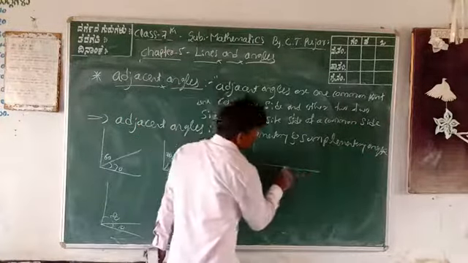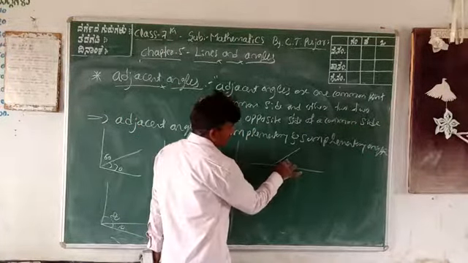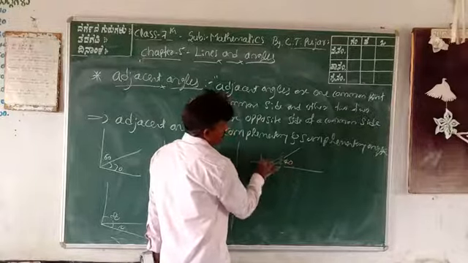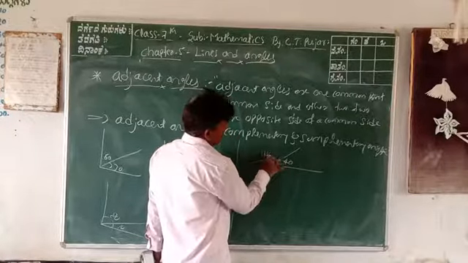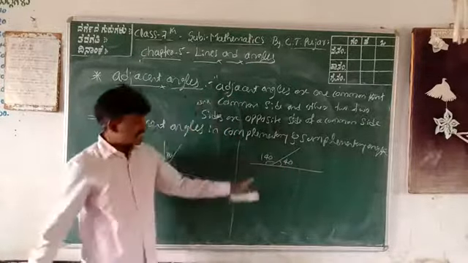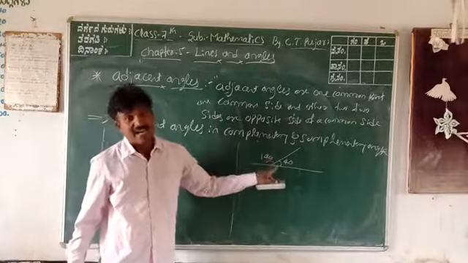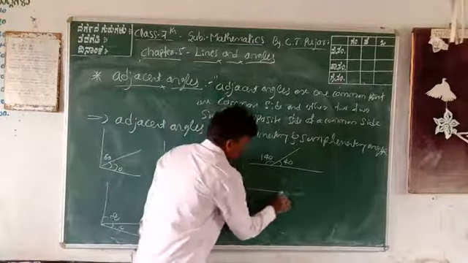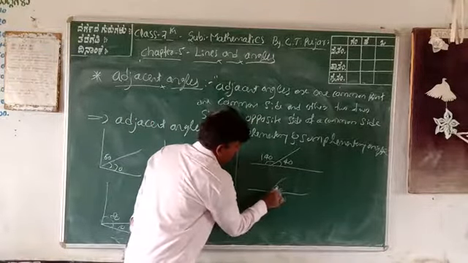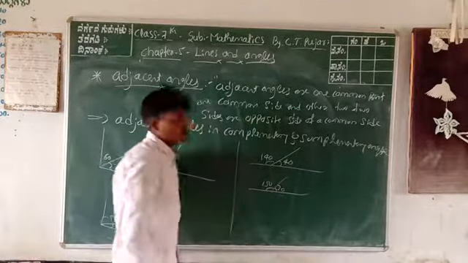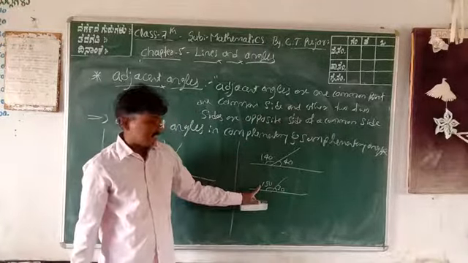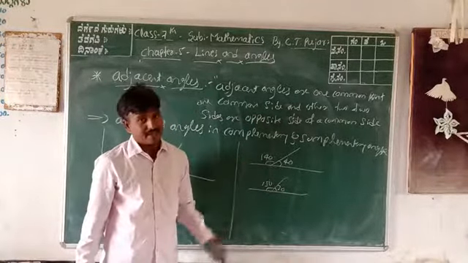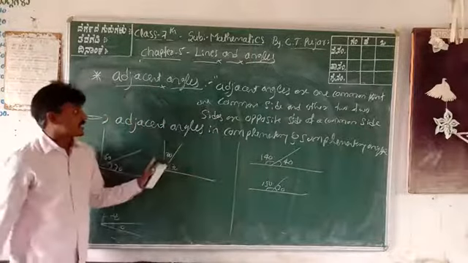Therefore, this is 40 degrees and this is 140 degrees. These two are also supplementary angles as well as adjacent angles. Next one also: 30 degrees and 150 degrees. These two are also adjacent angles as well as supplementary angles. These are adjacent angles.